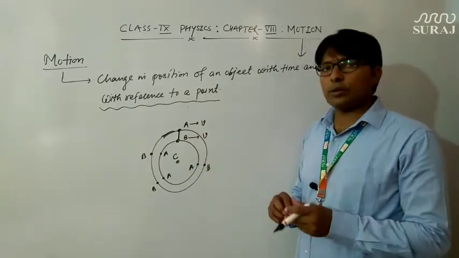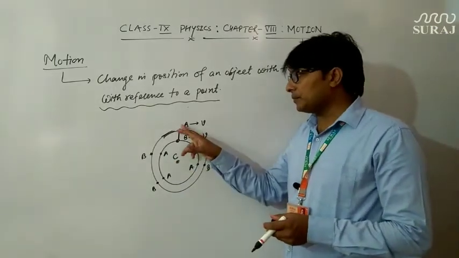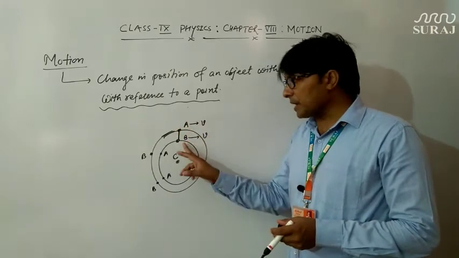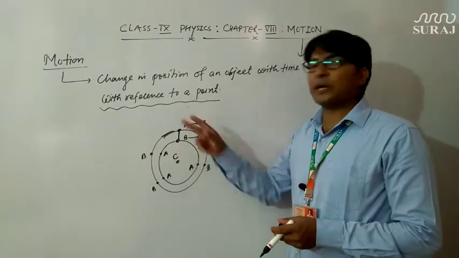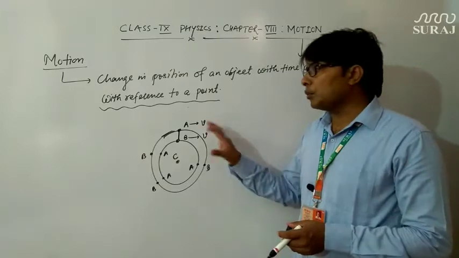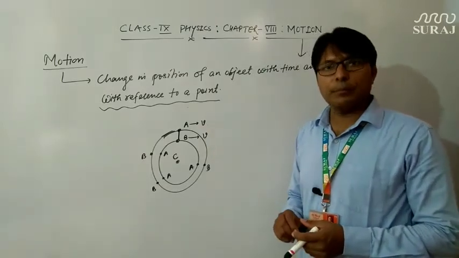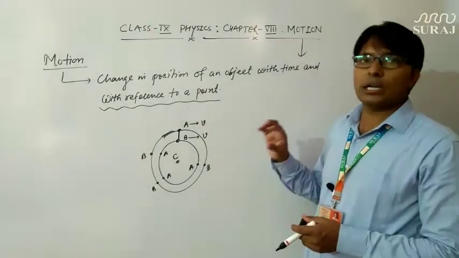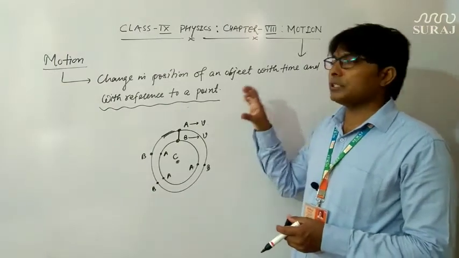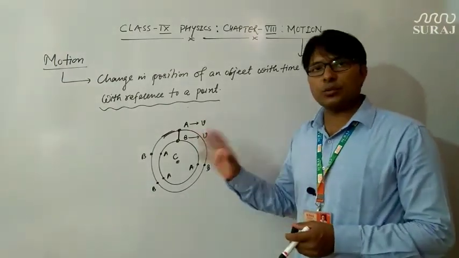But if I talk about the motion of A with respect to B, or the motion of B with respect to A, then you will say both are at rest, because their positions are not changing with time with reference to each other.